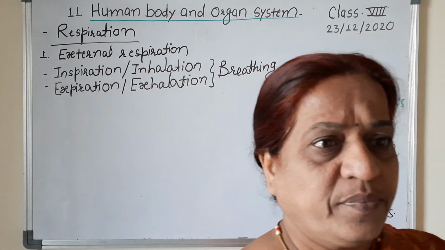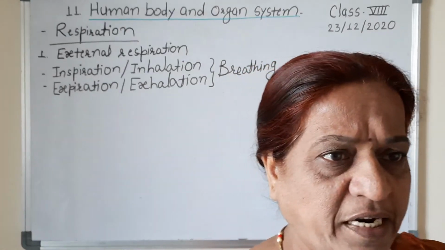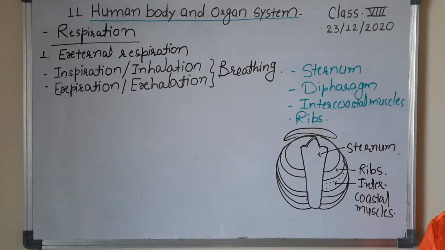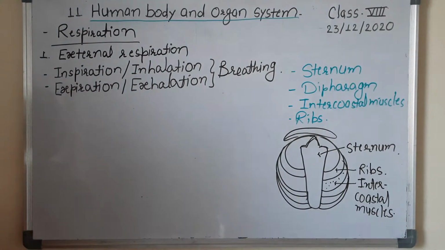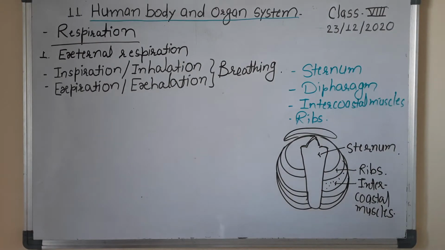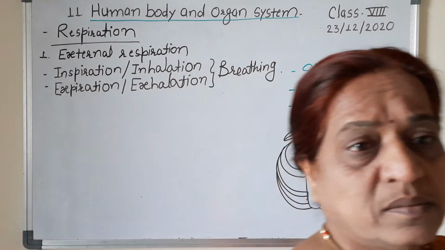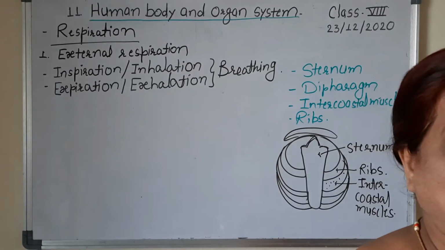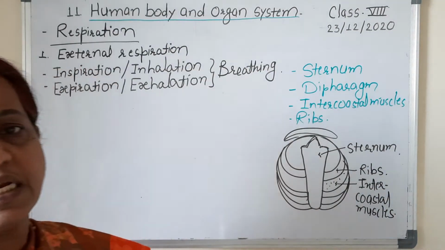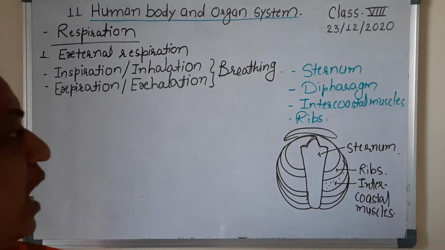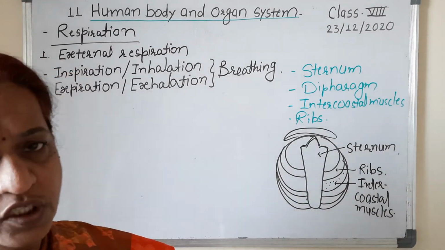Okay, in that way we take the air inside, and such changes take place at the time of inspiration. The second process which follows inspiration is expiration. Now at the time of expiration, what happens? Later on, all the parts, the sternum, ribs, intercostal muscles and diaphragm, return to their original position.